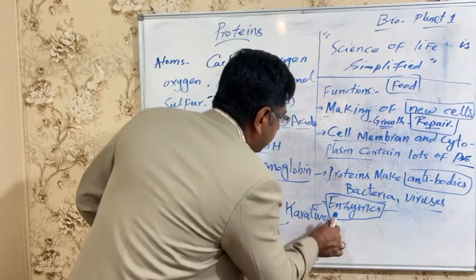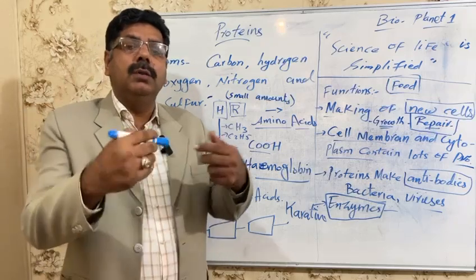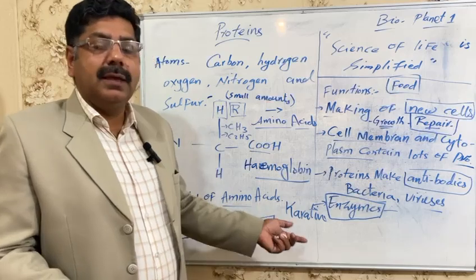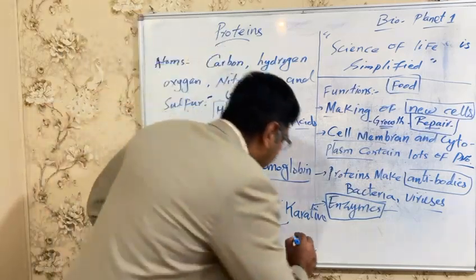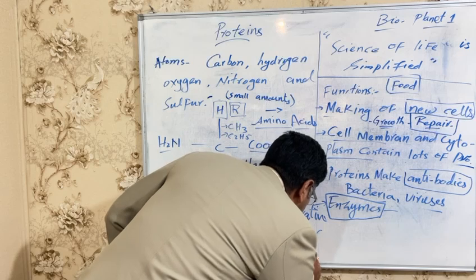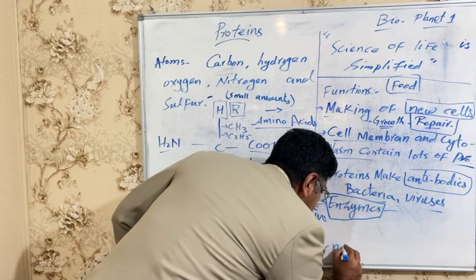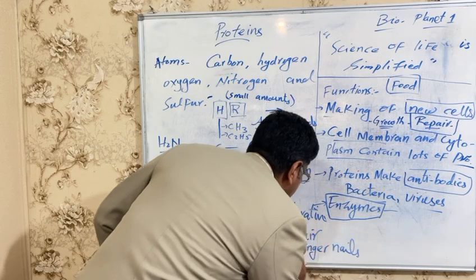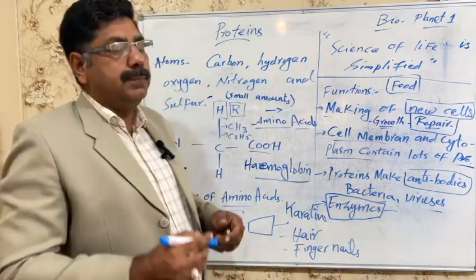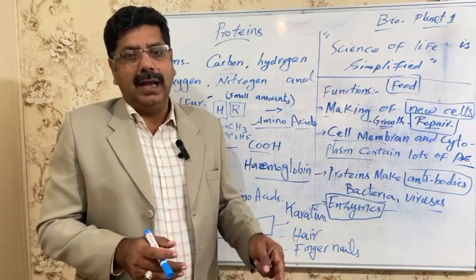Keratin is a protein that is insoluble in water. It makes hair and fingernails. Hair and fingernails are made by these proteins. So from here we can say that proteins are soluble in water and insoluble in water as well.